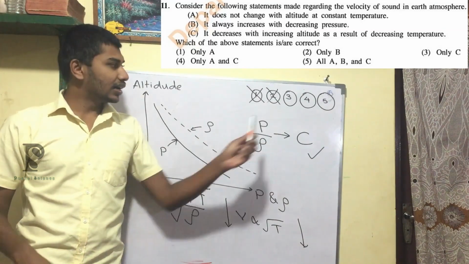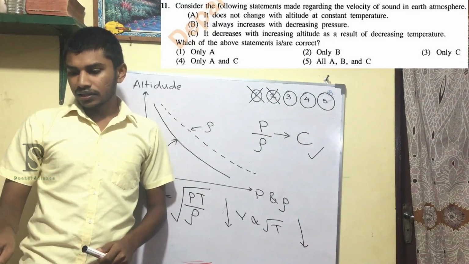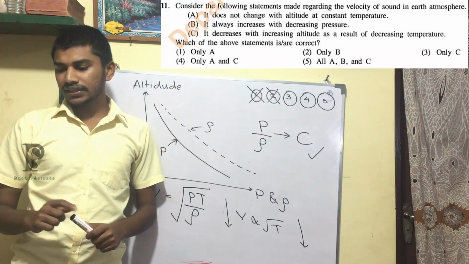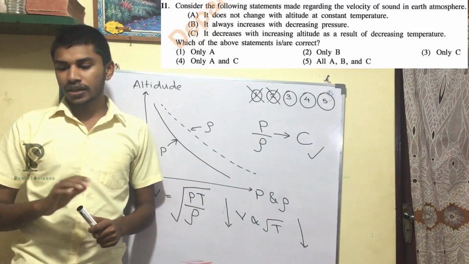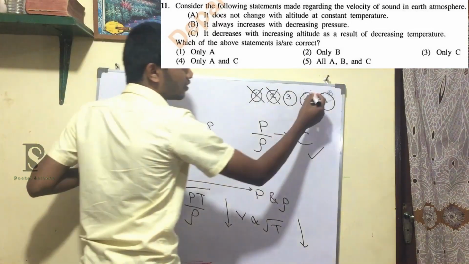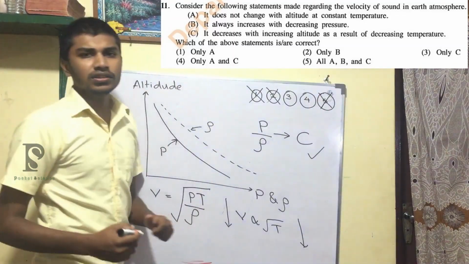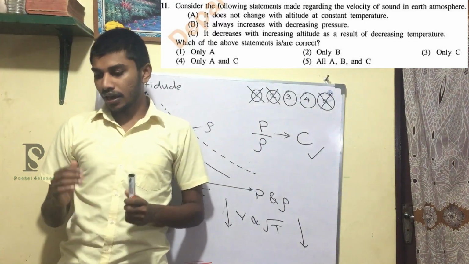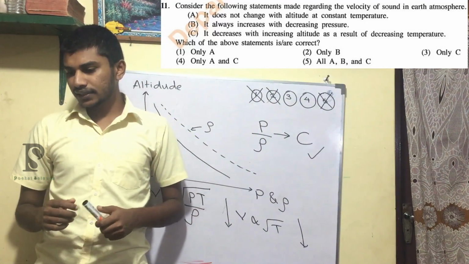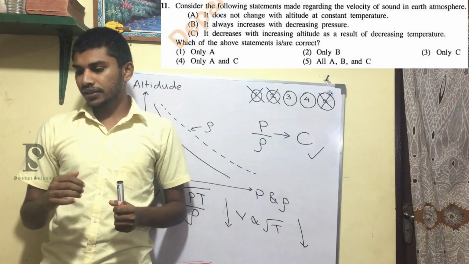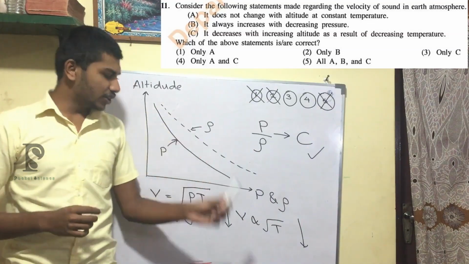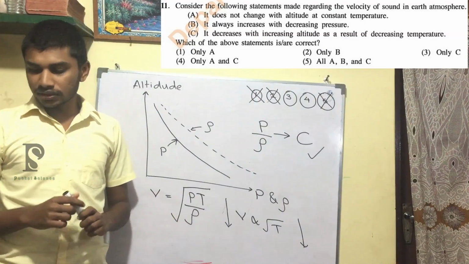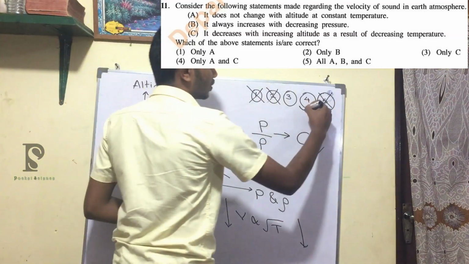Now coming to the remaining 3 answers, the 4th answer has A and C, and the 5th answer has A, B and C. We proved that B is a wrong answer, so the 5th is also a wrong answer. However, we have 2 remaining, so we have to look at the A statement. It says it does not change with altitude at a constant temperature, right? We know that at a constant temperature the velocity doesn't change. So statement A is also correct, so the answer will be the 4th one, right?